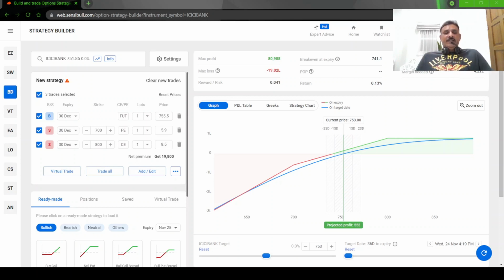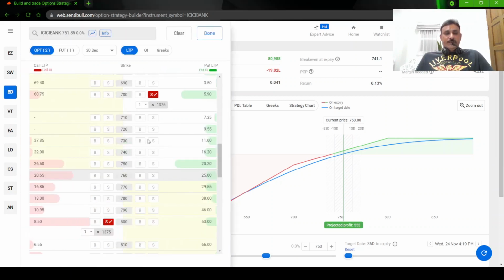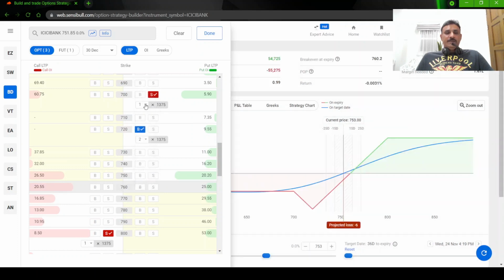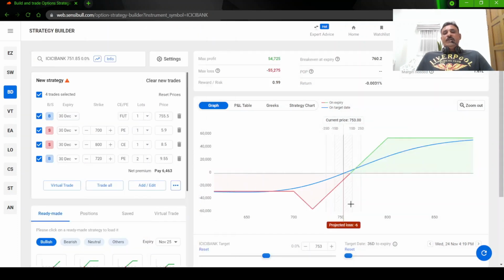Let us add that, because this is a little bit complicated and you will get confused. So I'll just buy two quantity. Done. Here you can see, when you buy two puts at 720, your maximum losing point is when the market expires at 720, because when the stock expires at 720, whatever you paid for your put is worthless, right?